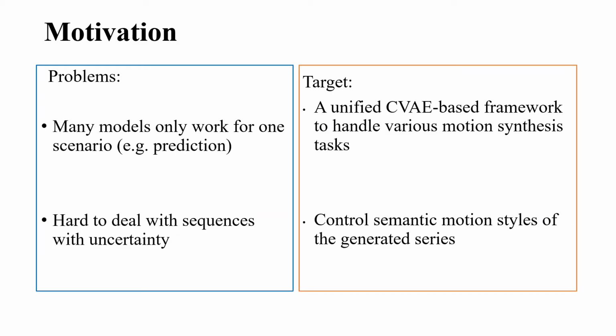To summarize, in this paper, we mainly focus on two problems for motion synthesis. Many models only work for one scenario, like prediction, which impels us to find a unified architecture for various 3D motion synthesis tasks, where we can generate realistic and meaningful results under different circumstances. Furthermore, in precise motion animation, it is highly desirable for a user to be able to influence the type of action in the generated series, while few existing solutions are able to precisely manipulate the semantic information of motion series and generalize well to different synthesis tasks.